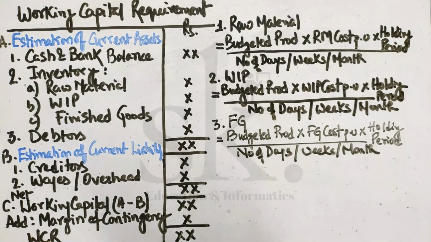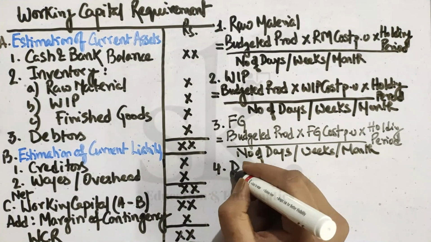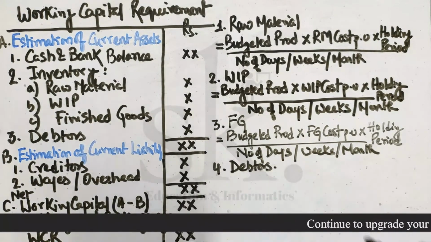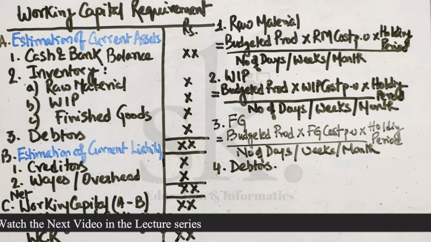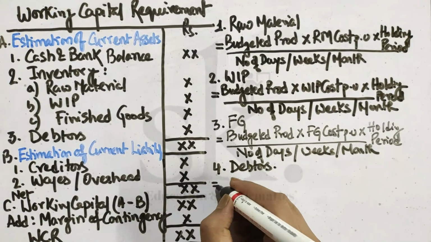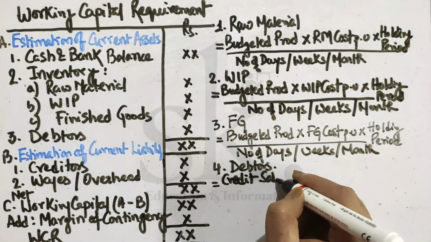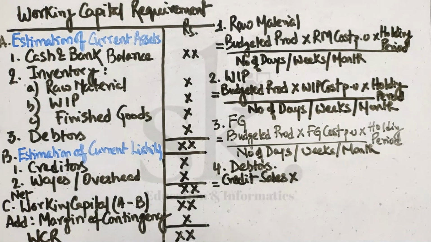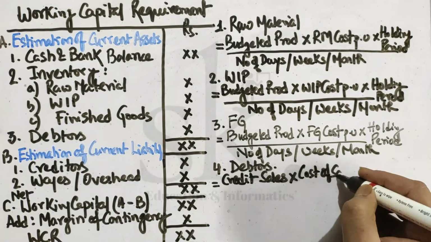And the last part of current assets is the calculation with reference to debtors. Now if you remember, who are my debtors? Debtors are all those customers who are supposed to pay me money. So if they have already paid, they are not debtors. So we will be using a term which is known as credit sales. So it will be equal to the amount of credit sales which stands in the business, into cost of sales.